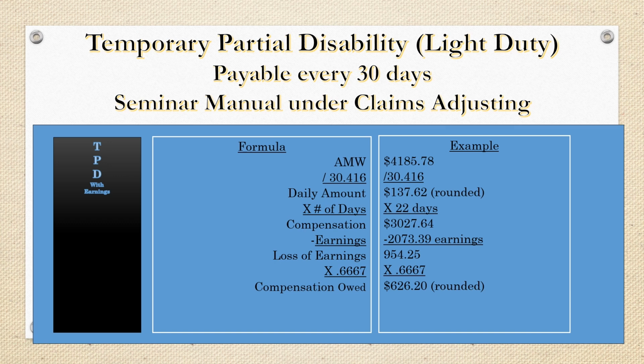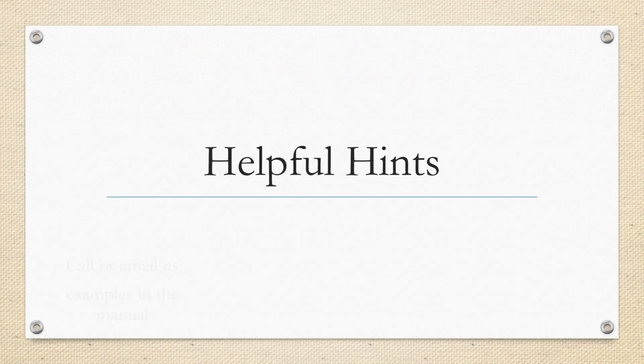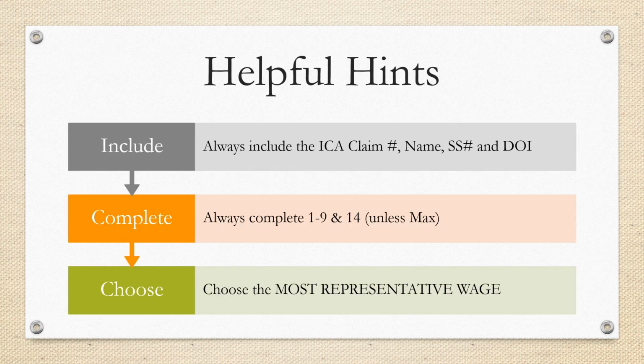The formula for the temporary partial disability benefit is the average monthly wage divided by 30.416, which equals the daily amount, times the number of days, equals compensation, minus earnings earned, equals applicant's loss of earnings, multiplied by 0.6667, equals compensation owed. Helpful hint: always include the ICA case number, the injured worker's name, the last four of the Social Security number, and date of injury.